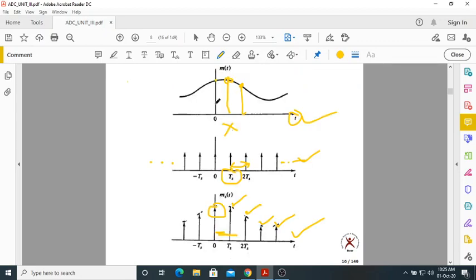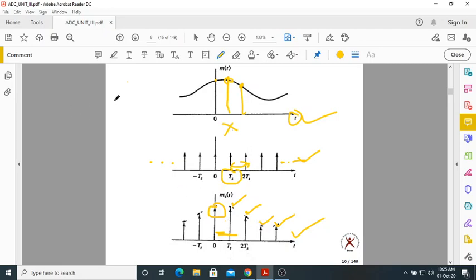Why? Observe these two signals. It is defined at each and every value of t, but here we are taking only fewer values of t. So m(t) has so many values, but here we are taking very few values. Obviously, we are losing some information.